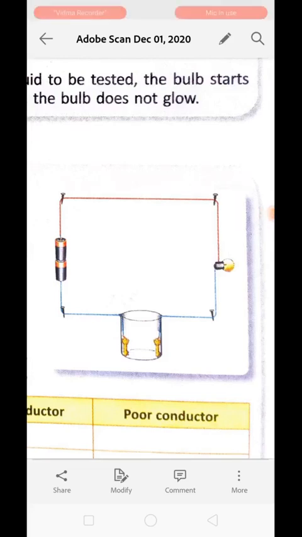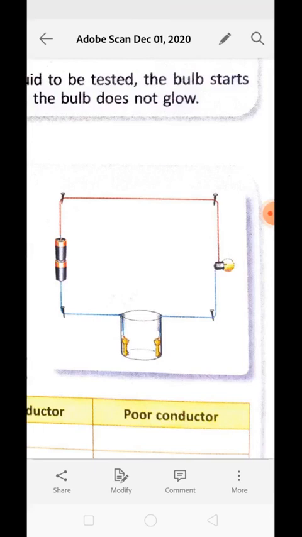Now to perform this activity we need to keep each of the liquids in a small beaker. To test the electric conductivity of a sample, dip the ends of the tester in the beaker containing the liquid sample as shown in the figure and observe the bulb.